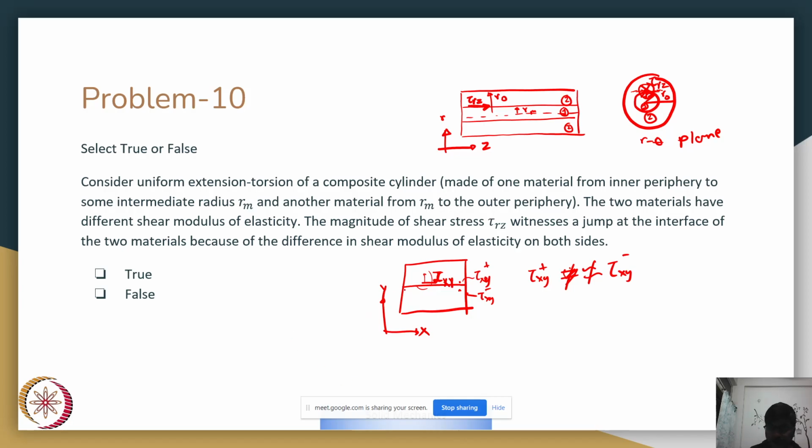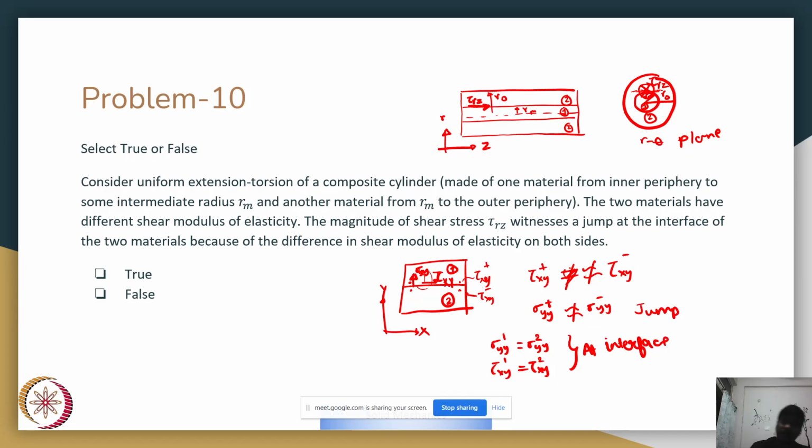Another example of this I could take is that if I look at sigma yy at points just above and below, right? If I look at sigma yy in material 1 versus sigma yy in material 2, if they are not approximately equal, if there is a jump between them, you can clearly see this interface will tear itself apart. So basically for this case, sigma yy of material 1 should be equal to sigma yy of material 2, and tau xy of material 1 should be equal to tau xy of material 2 at the bonding interface.